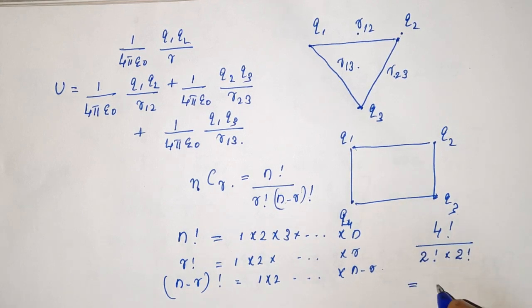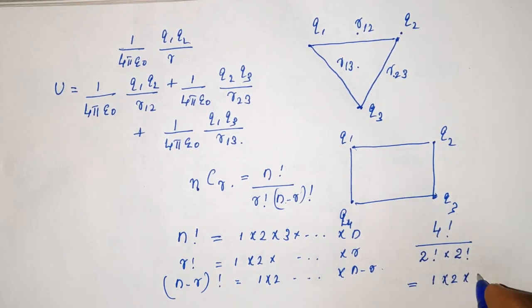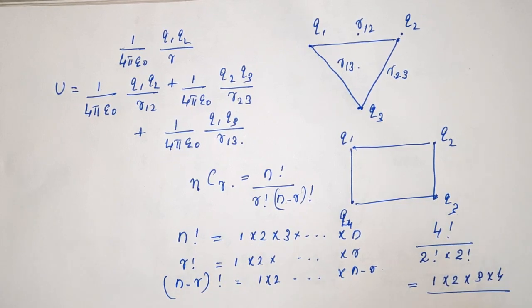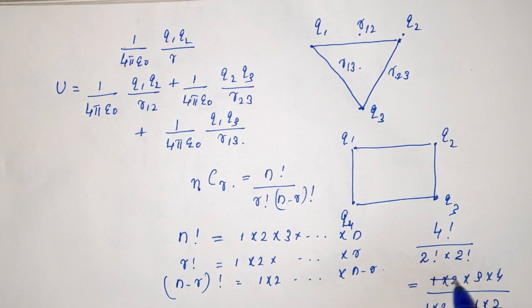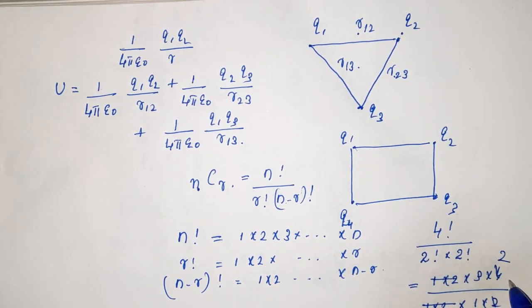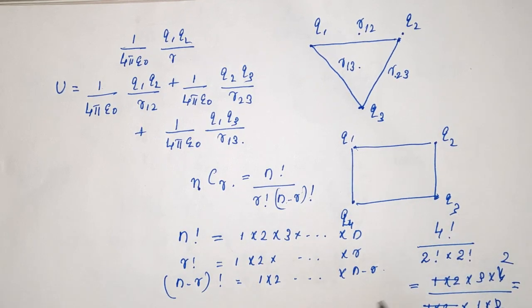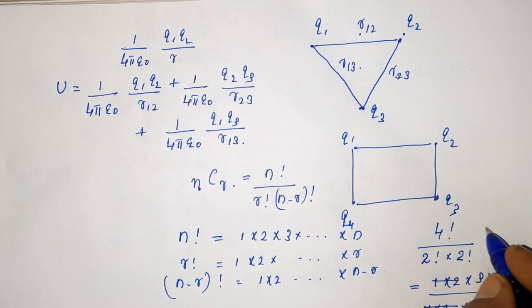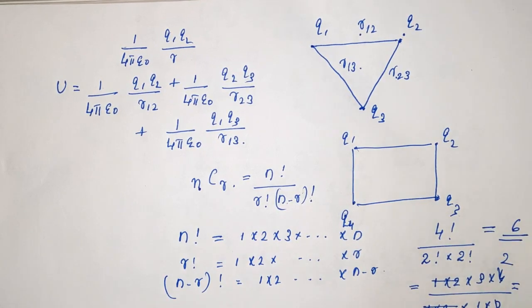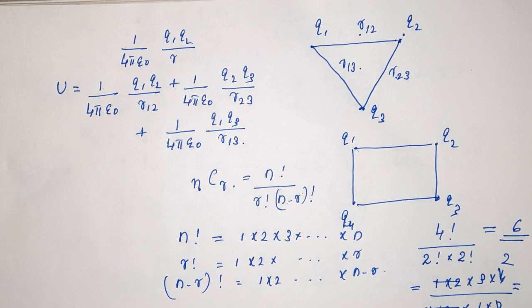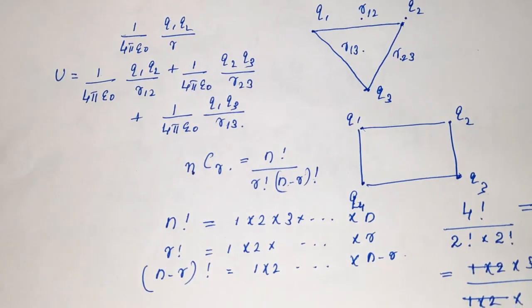Now simplify this: 1 into 2 into 3 into 4 by 1 into 2 into 1 into 2. The 1 into 2 gets cancelled, then this 2 gets cancelled too. What remains is 6. So solving this you will get 6. So the number of possible pairs is 6.